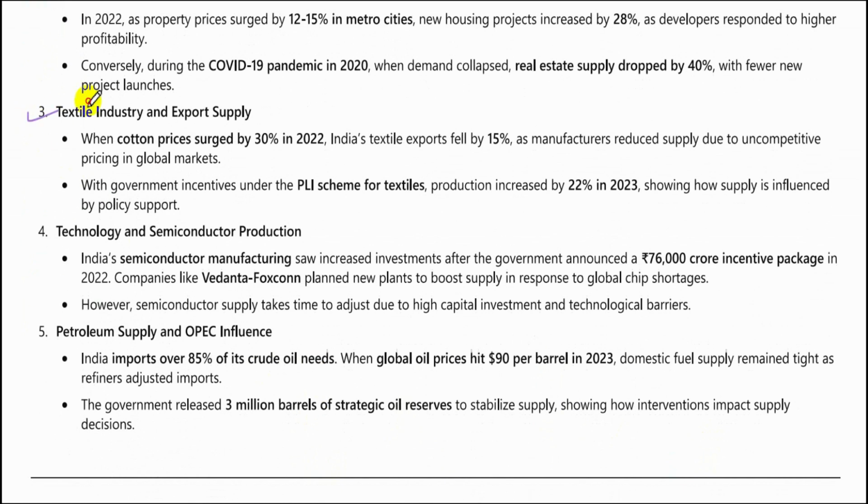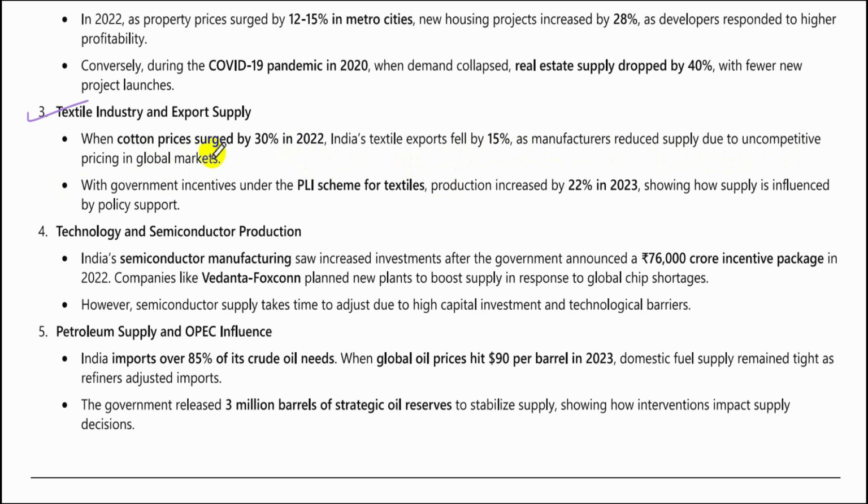Textile industry and export supply. When cotton prices surged by 30% in 2022, India's textile exports fell by 15% as manufacturers reduced supply due to uncompetitive pricing in global markets.